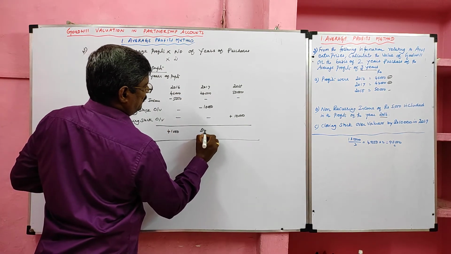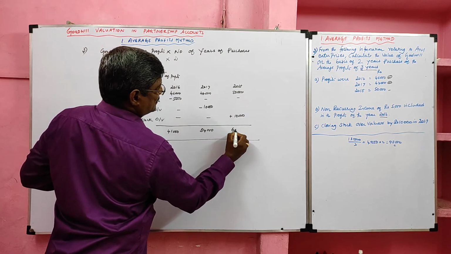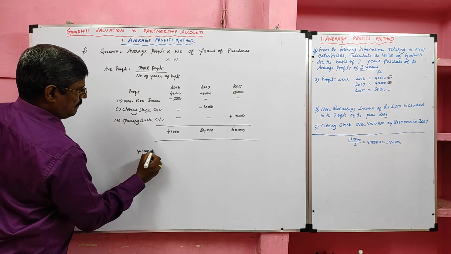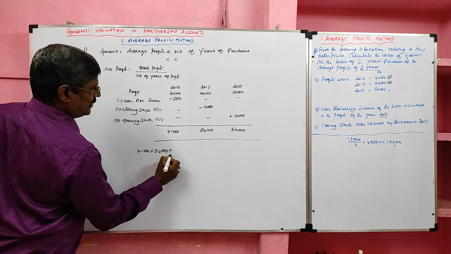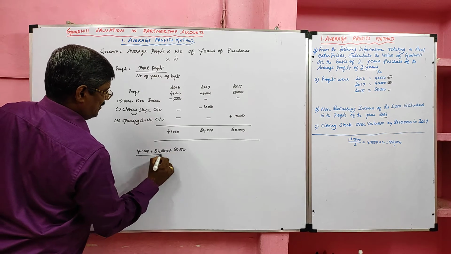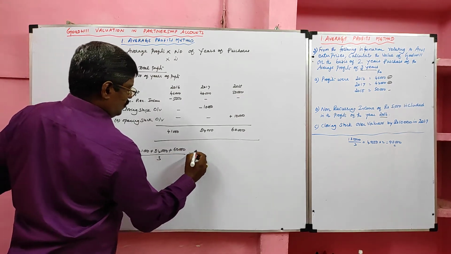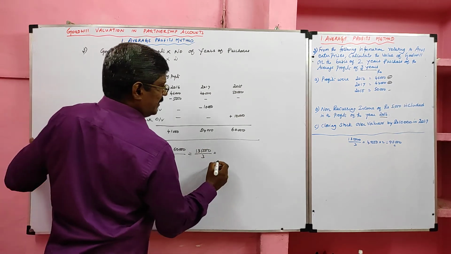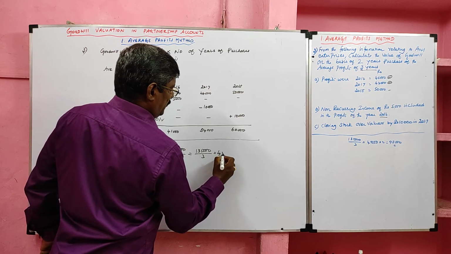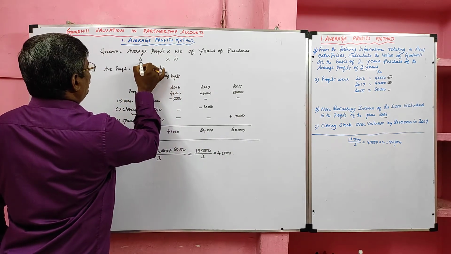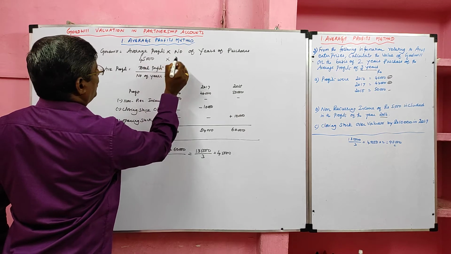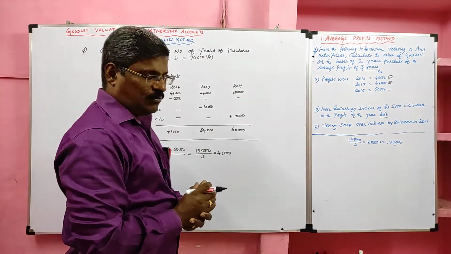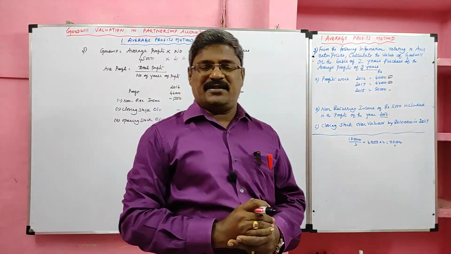Here we have to deduct, and we get 34,000. If we add this, 60,000 we will get. Now we will add these: 41,000 plus 34,000 plus 60,000 divided by 3. So our total is 1,35,000 divided by 3. If we divide by 3, we will get 45,000. So 45,000 is the average profit, which should be multiplied by 2. The goodwill is 90,000. Students, we learn one more problem in relation to the average profit method.